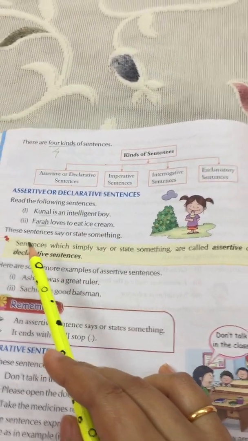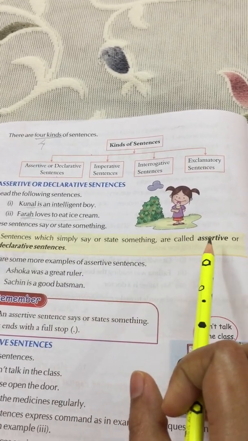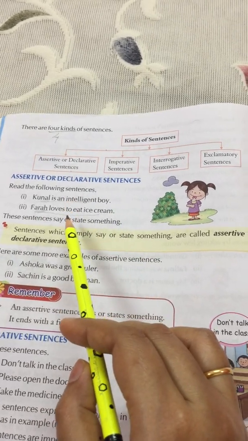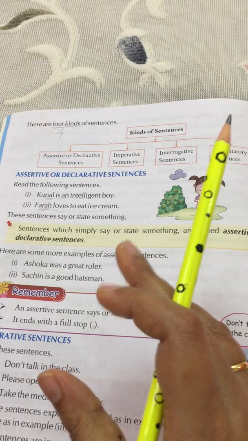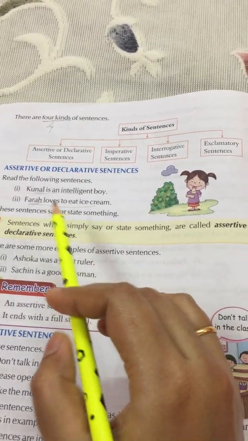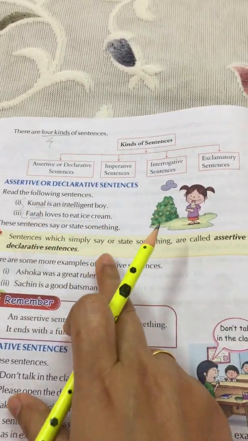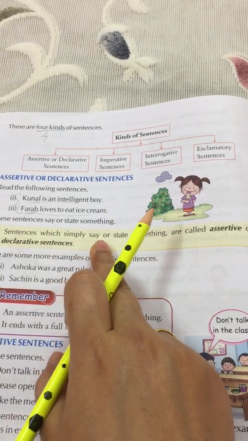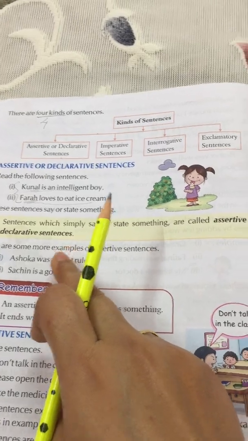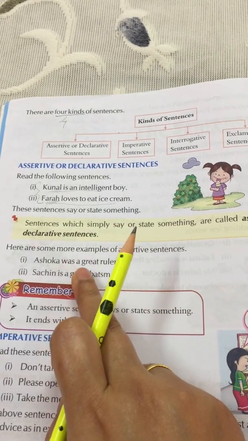So come to this yellow box. Sentences which simply say or state something are called assertive or declarative sentences. Now these types of sentences that say or state something about some person or a fact are called assertive or declarative sentences. Here are some more examples of assertive sentences. Ashoka was a great ruler.